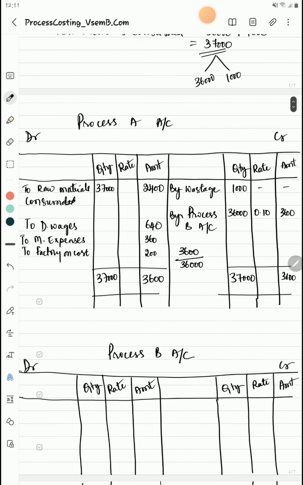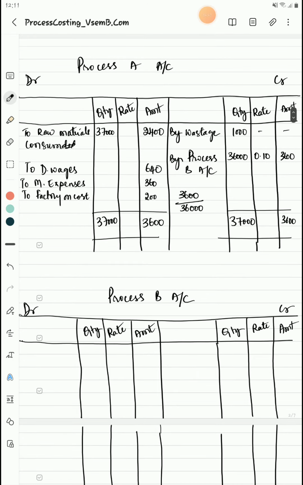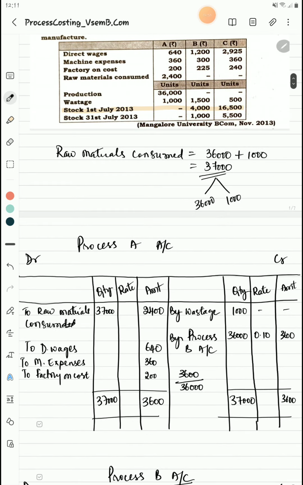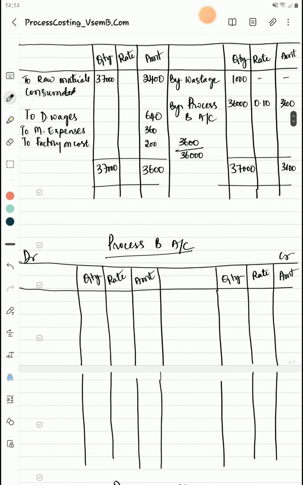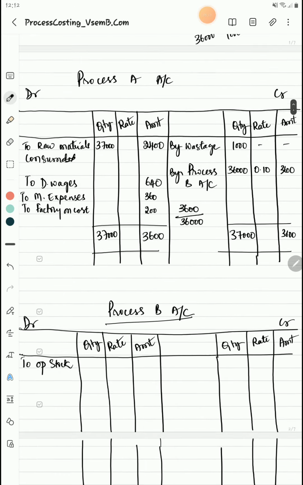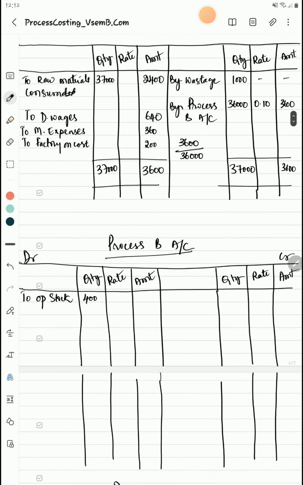So next is process B account. In process B account, the first entry will be the opening stock. In this problem, they have given the opening stock of process B. If you see, there is opening stock given in the question, isn't it? So we will have to write that first. To opening stock. What is that given? 4,000 is the units given, isn't it? They have not given the rate at which 4,000 is valued. All we can do is